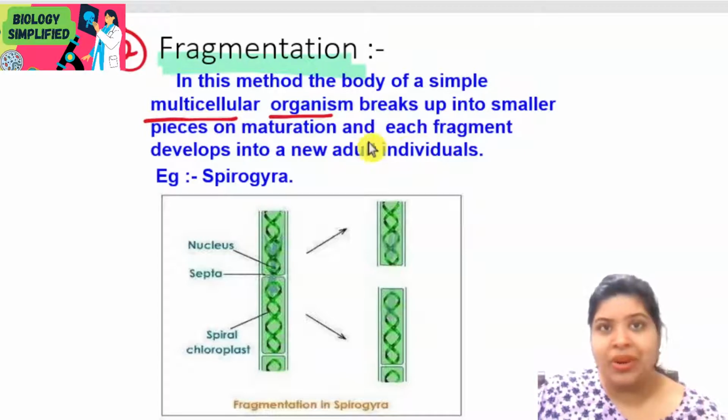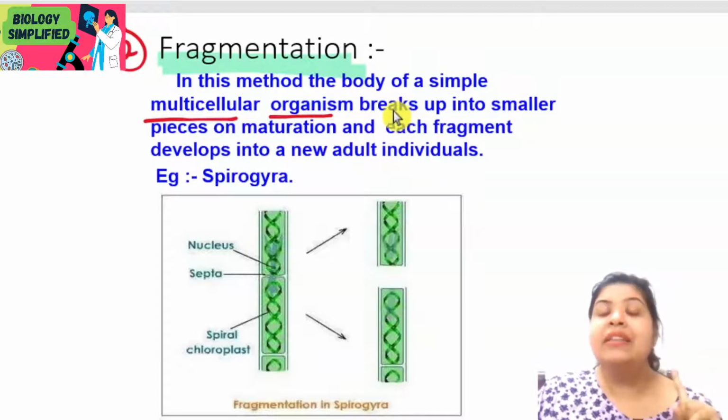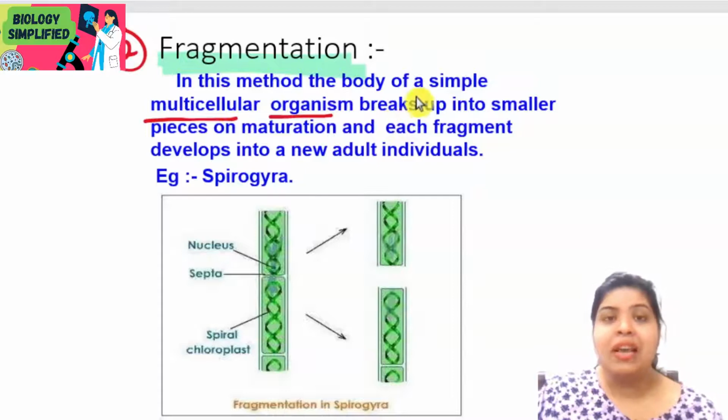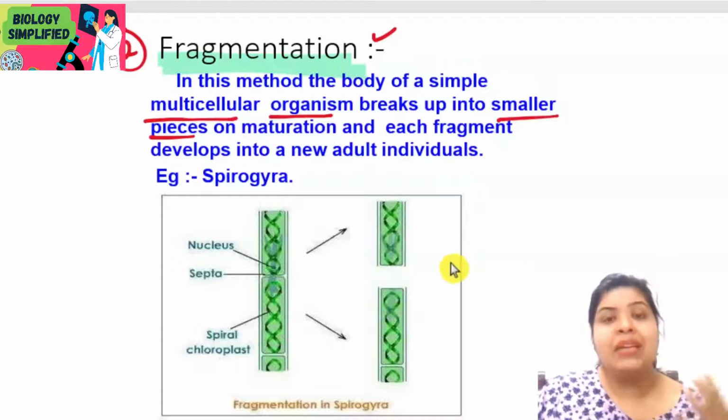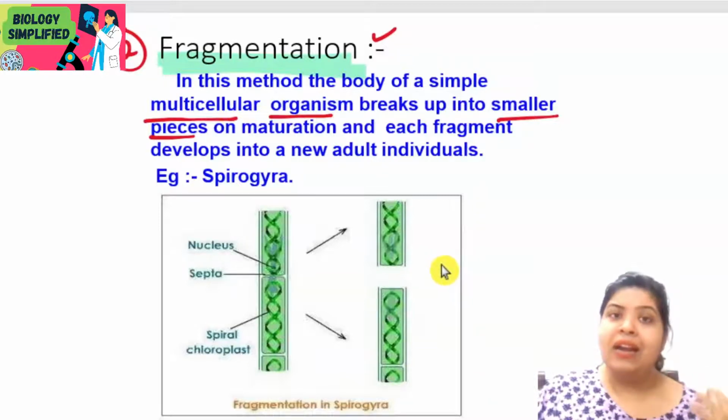now here the organism is a multicellular organism. Remember, earlier we had taken the unicellular organism in fission, and here we have a multicellular organism which is breaking down into smaller pieces. So small fragments would be formed from a single multicellular organism, and each fragment that is formed is going to develop into a new adult individual. Each fragment has the capacity to form a new adult individual.